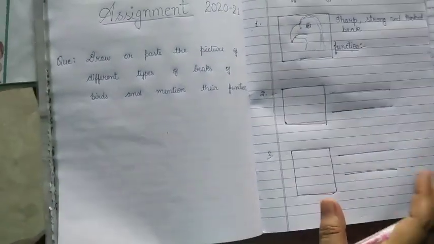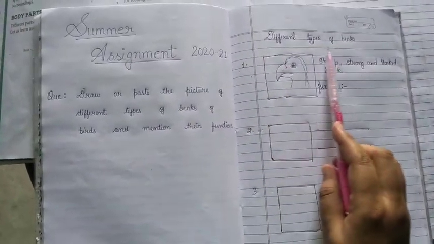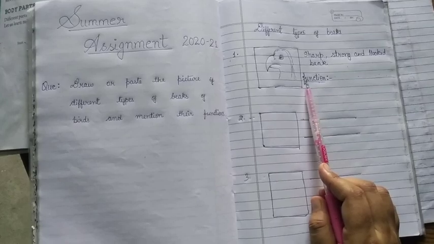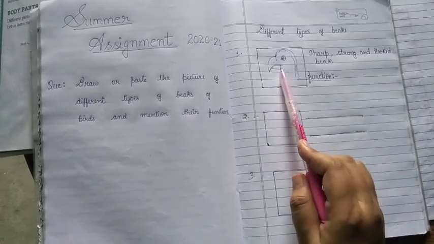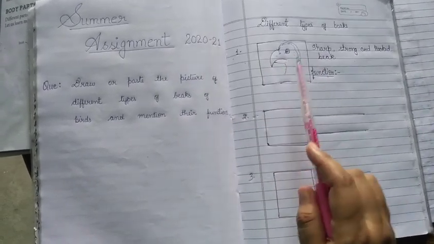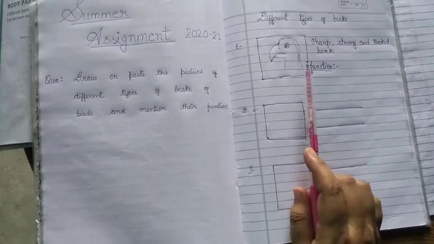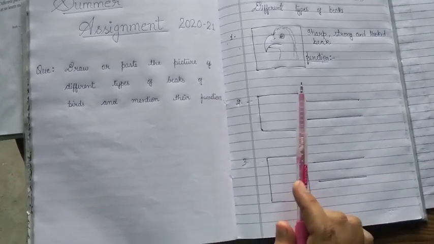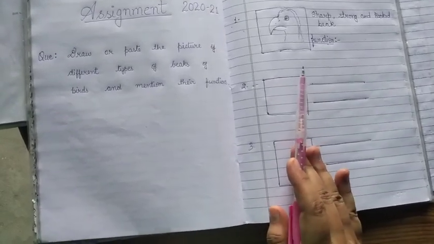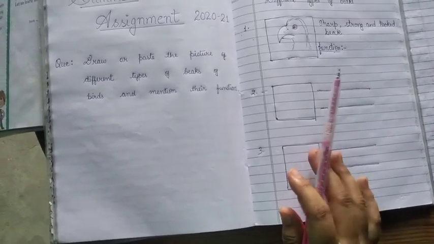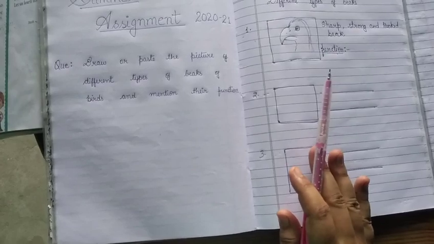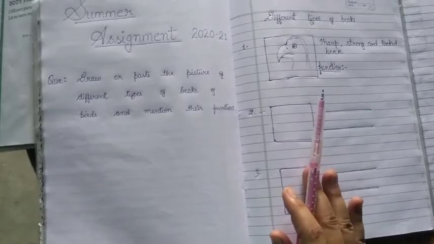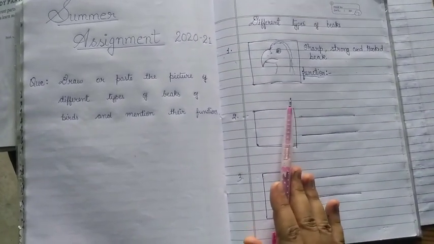Then the next page, students, is this clear? Summer assignment question: different types of beaks, and this is the kind of beaks. You have to paste the picture. If you are not getting it, then only you will draw, but please, even if your drawing is not good, draw it. You can take the help of your parents, okay, but don't give it to them fully. You have to do it. Summer assignment, clear? It should be done by you.